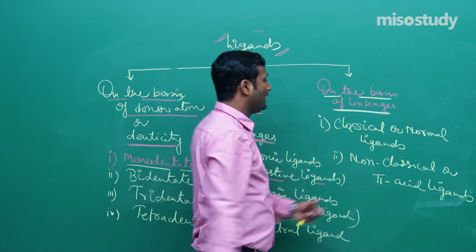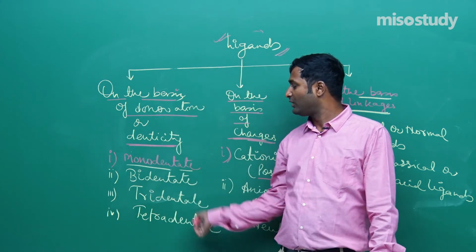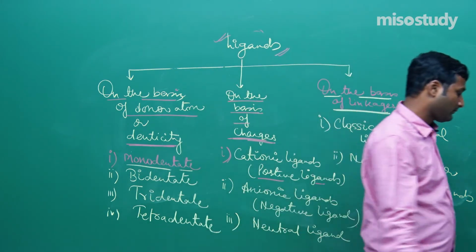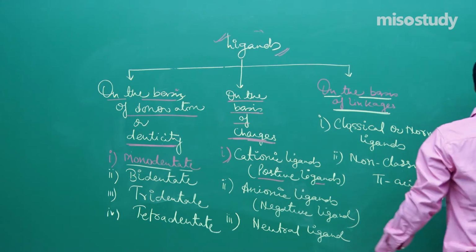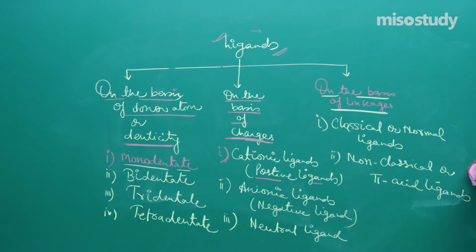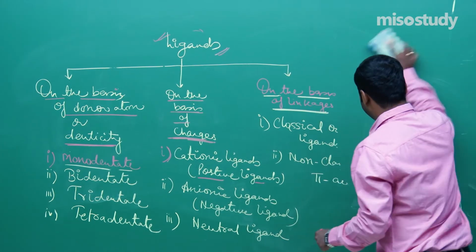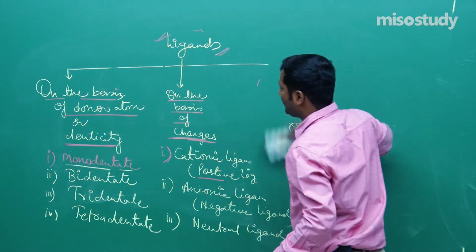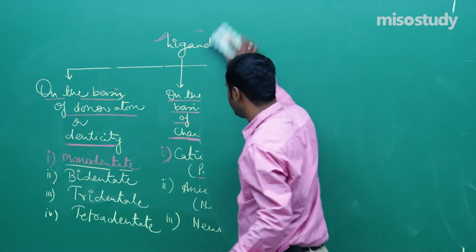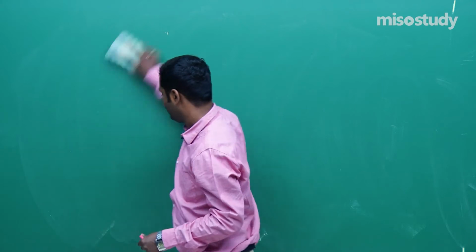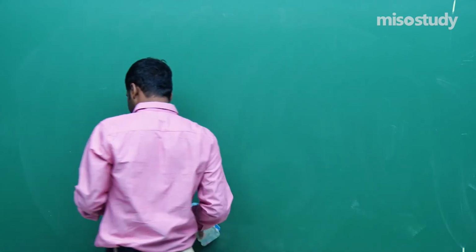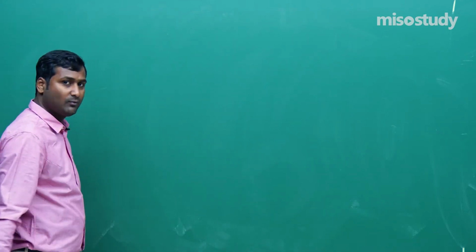First of all, friend, note this table. I think, friend, you have noted it down. So let's move to the next point, that is the types. On the basis of donor atom or denticity, on the basis of number of atoms or coordination sites. Now, let's start. Wait for a moment, friend.